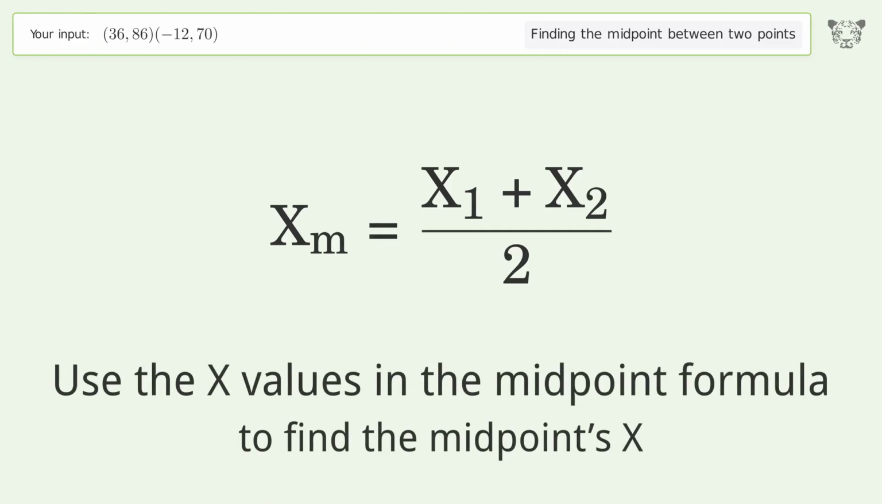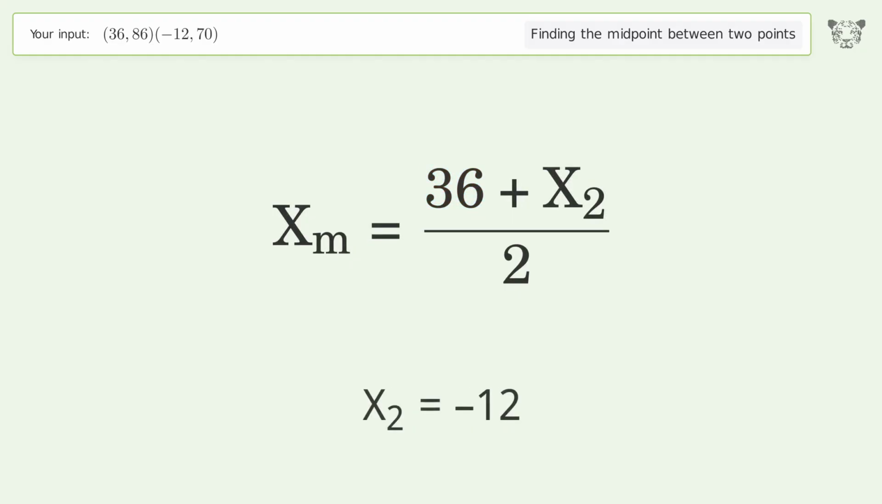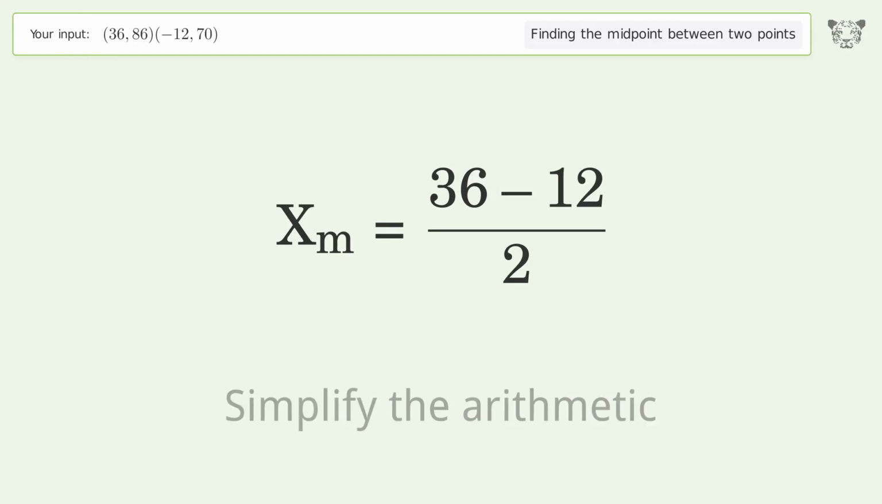Use the x values in the midpoint formula to find the midpoint's x. x1 equals 36. x2 equals -12. Simplify the arithmetic.